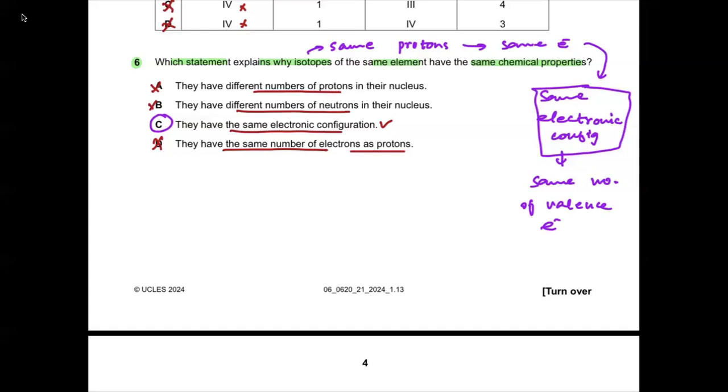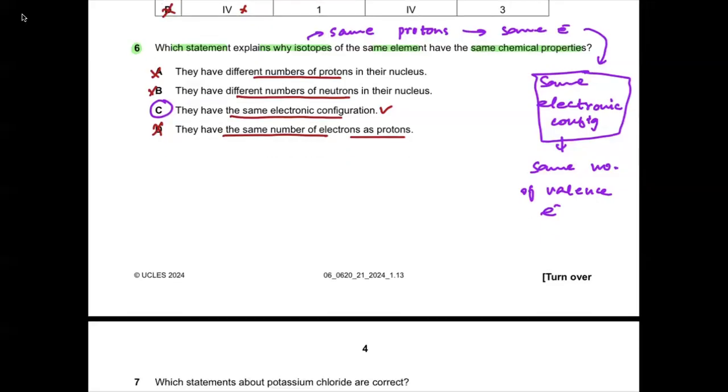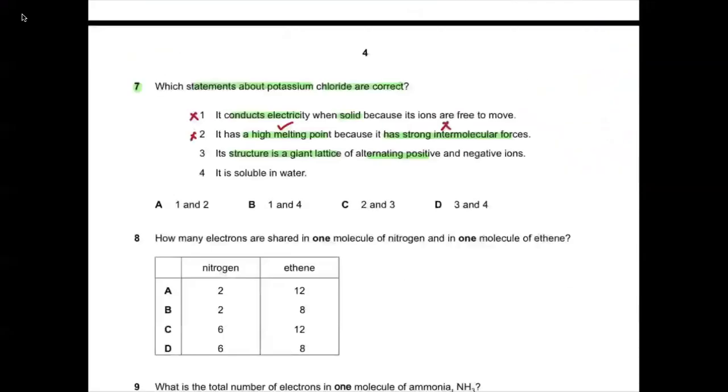Yeah, it has a high melting point, but as it's an ionic compound, there are no strong intermolecular forces. There are strong electrostatic forces of attraction between the oppositely charged ions, between the potassium ion and the chloride ion, right? So the second statement goes wrong. It forms a structure of giant lattice of alternating positive and negative ions. Yes, this is correct. And it's a group 1 compound, so it is soluble in water. Yes, the fourth statement is correct. So the third and fourth are correct, which means A, B, and C all three go wrong. And D is your correct answer.